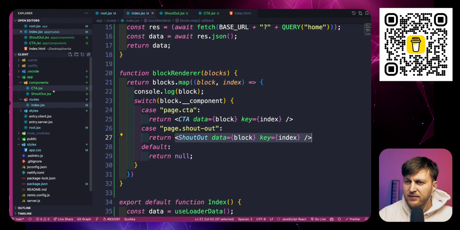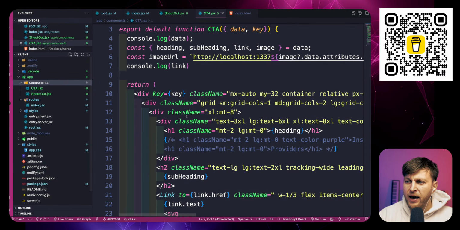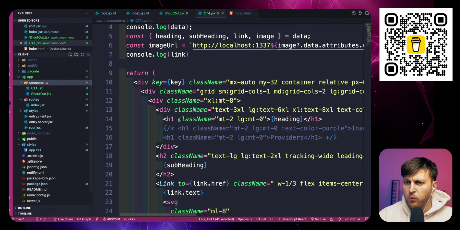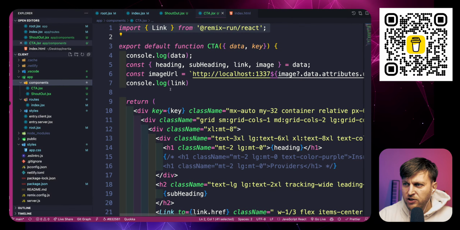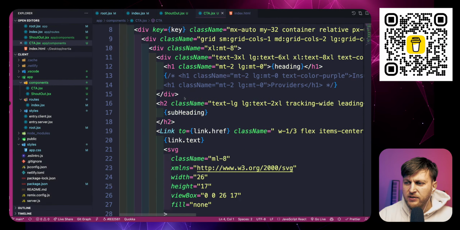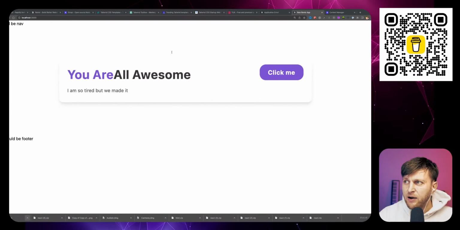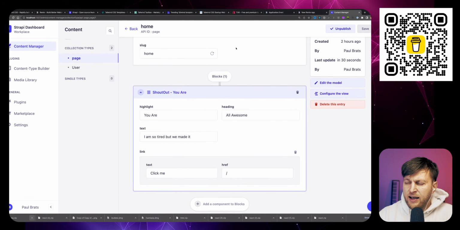We created a mirror of our Strapi components in our React components. This is why, as a developer, once I create this once, I don't have to change anything here, because I created the components that map to my Strapi instance. So now I'm done. The job now is for the content editor.